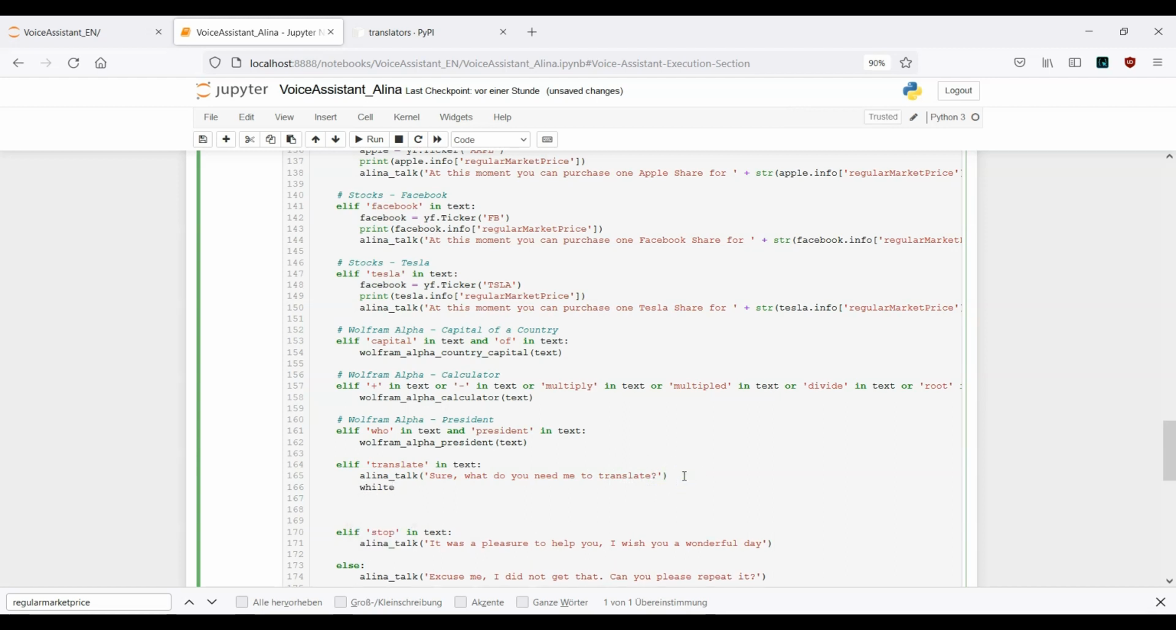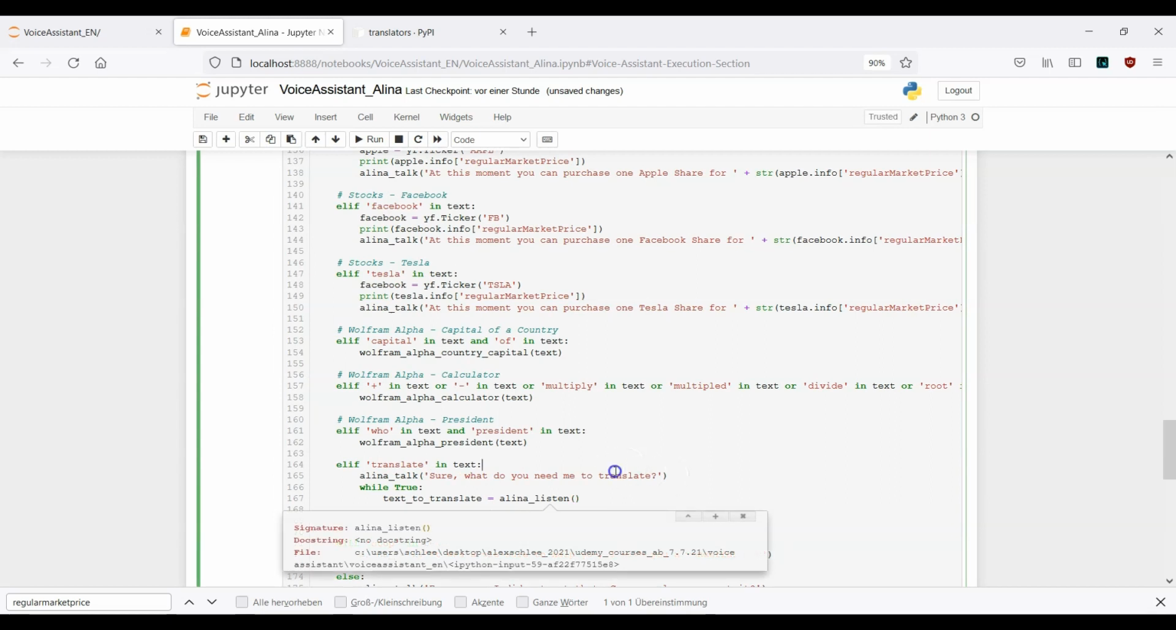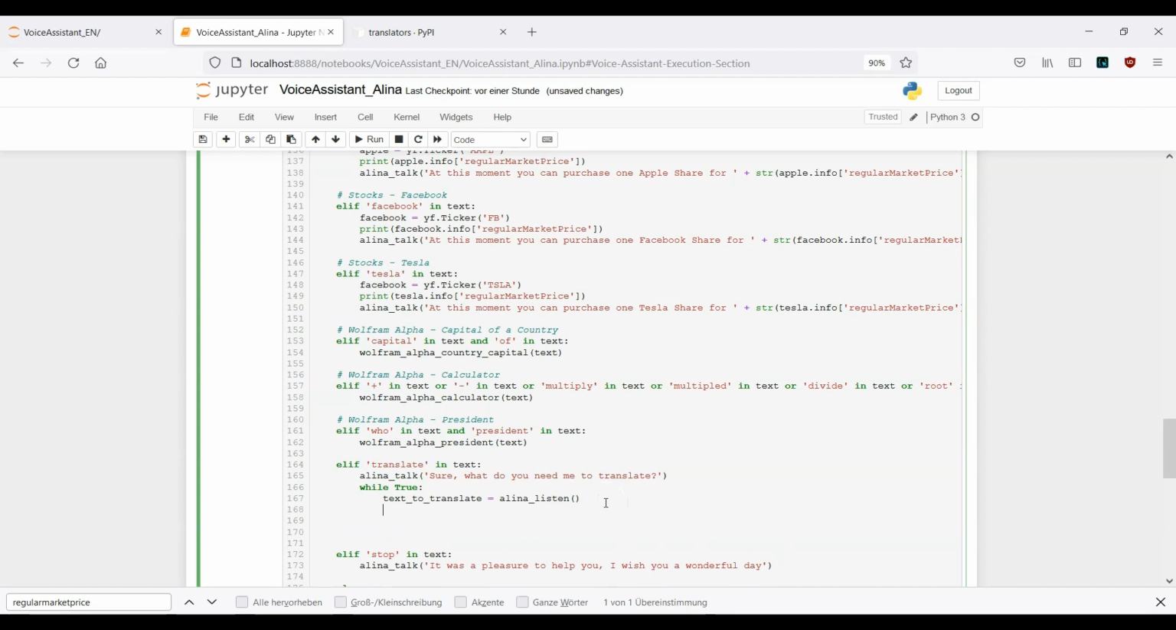Then here we have a simple while loop. Let's say while True, text underscore to translate. This is a new variable. Text to translate equals Alina listen. Here she's asking us what we want to translate, then we need to tell her something. She's listening with this function, and the text will be stored inside this variable here.